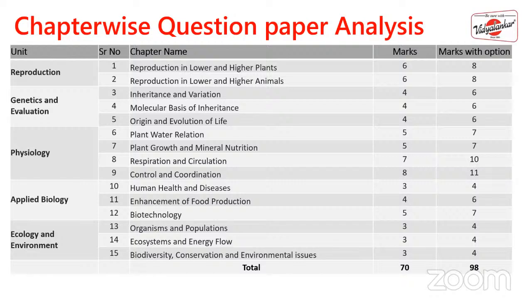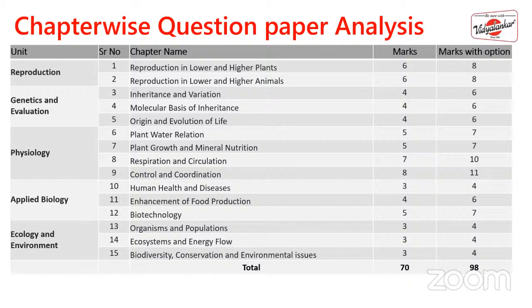Some of the important topics from these 4 chapters: the first chapter, reproduction in lower and higher plants, you will have to focus on the types of pollination, the male gametophyte, the female gametophyte, apomixis, double fertilization, etc. Most of the time, 4 mark questions may come from this, as well as 3 mark questions. Most of the MCQs are also asked from here.